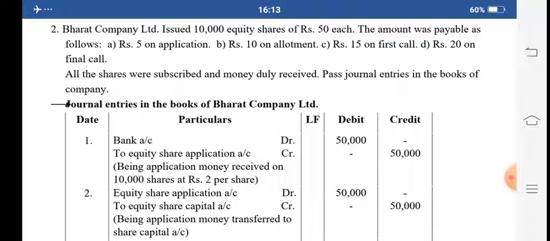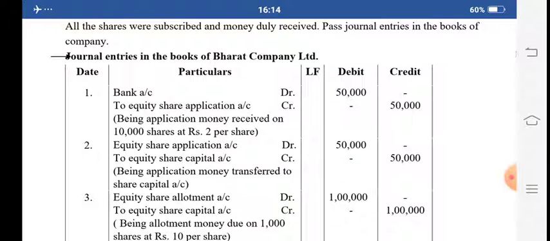Now how to pass the journal entries? For rupees 5 on application there are 2 entries. For rupees 10 on allotment there are 2 entries, for rupees 15 on first call 2 entries, and for 20 on final call 2 entries. You should know which entries those are. First, for the application, draw the format like this: date column, particulars column, LF column, debit column, and credit amount column.